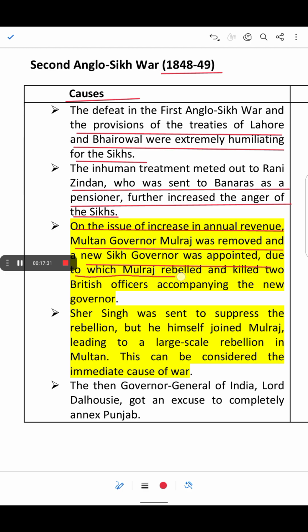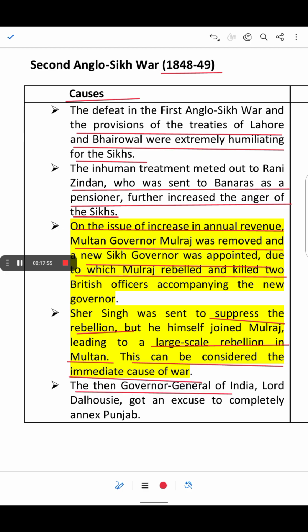Mulraj rebelled and killed 2 British officers accompanying the new governor. Sher Singh was sent to suppress the rebellion, but he himself joined Mulraj, leading to a large-scale rebellion in Multan. This can be considered the immediate cause of war.